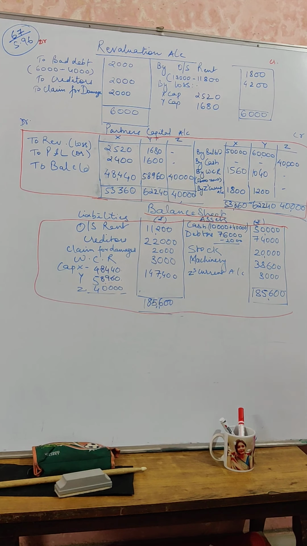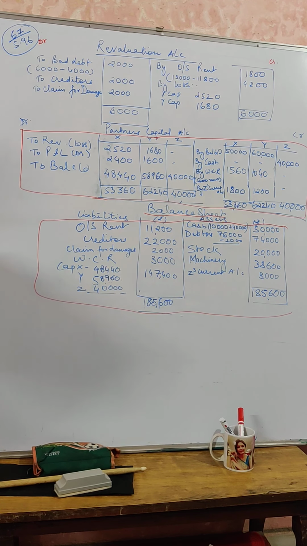Okay, let us begin with question number 67, page number 5.96. In this question, you need to calculate goodwill. The new ratio is not given. The old ratio is given as 3:2, and unless specified otherwise, the old ratio will be equal to the sacrificing ratio. Starting with the adjustments, Z brings 40,000 as his share of capital, and there is a claim for WCR.